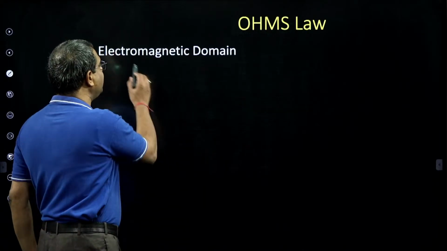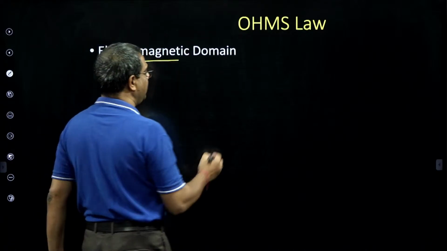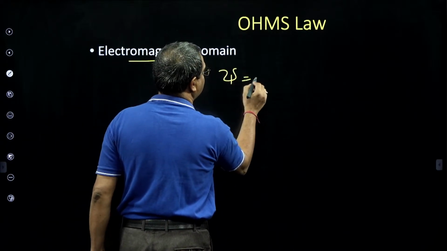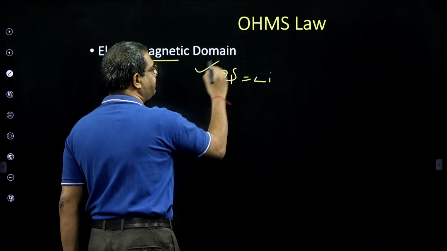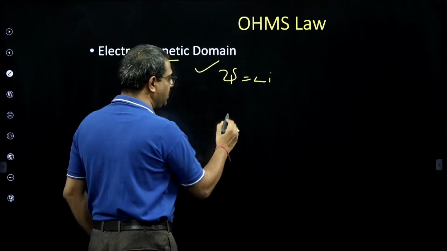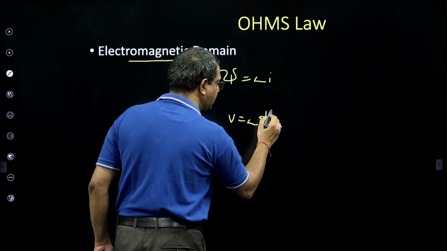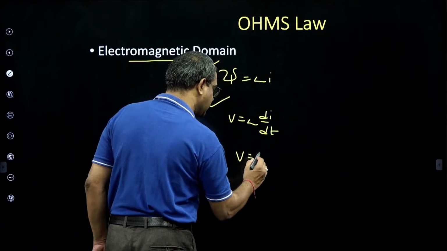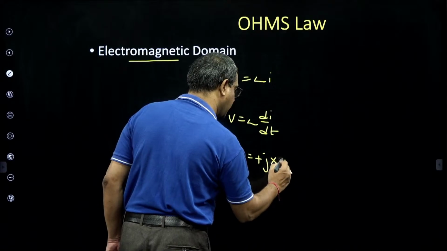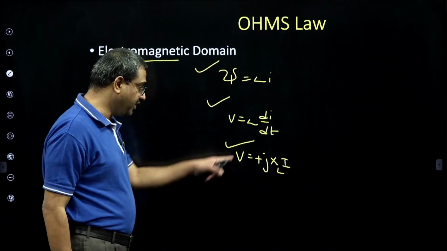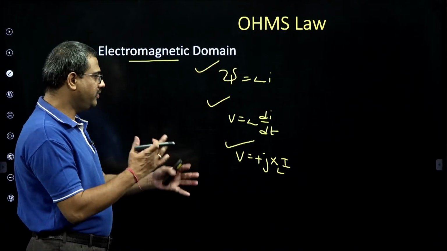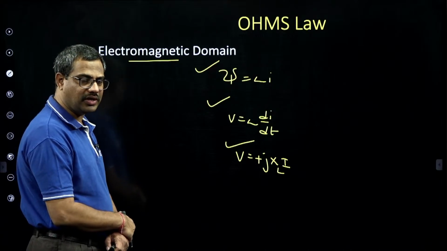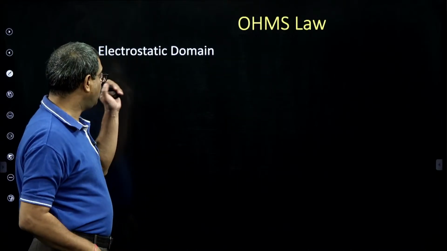Then in electromagnetic domain, inductor will come. Psi is Li. This is in EM distributed parameters. We modify this: V is L dI by dt. This is the circuit form. And V is plus jXL into I. This is also there for frequency input. That is how we are all coming from these basics. And then Ohm's law in electrostatic domain.